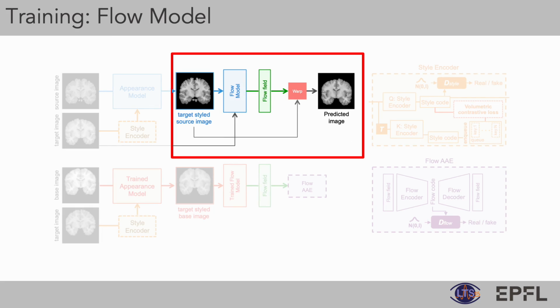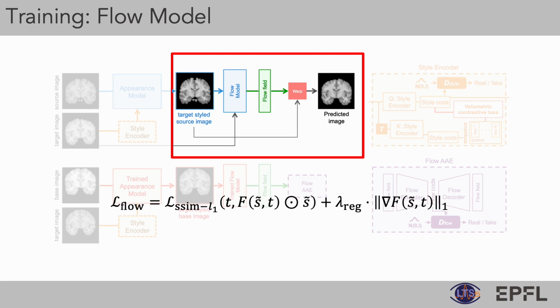Our flow model builds upon a spatial transformer network F that warps a moving target style source image to the fixed target image. The spatial transformer F generates a correspondence map called a flow field, which is used to register the target style source image onto the target image. In summary, we use the following losses to train our flow model for generating smooth flow fields.